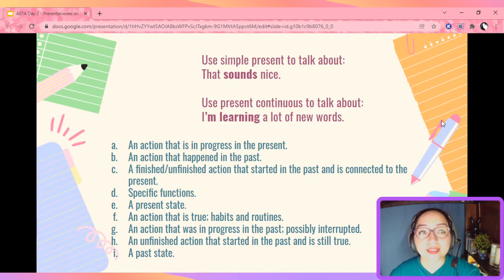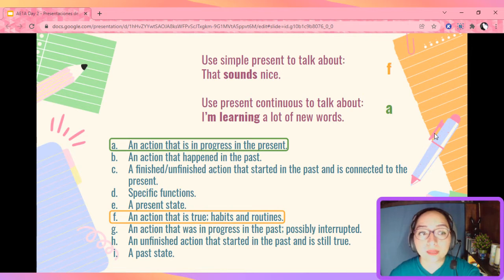We use the simple present to talk about verb by adding an S or an ES if we have he, she, or it. Now, for the present continuous, we're talking about things that are in progress in the present, like I am learning a lot of new words. If you notice here the structure, we're using the present of verb to be, in this case am, and we're using our verb with ing. Okay, great, let's continue.